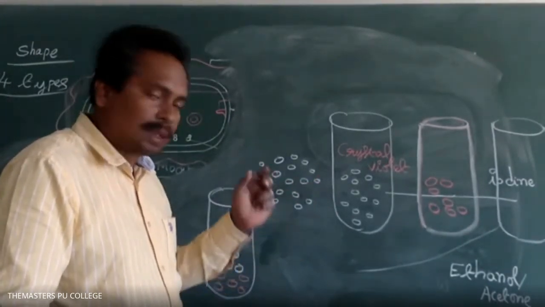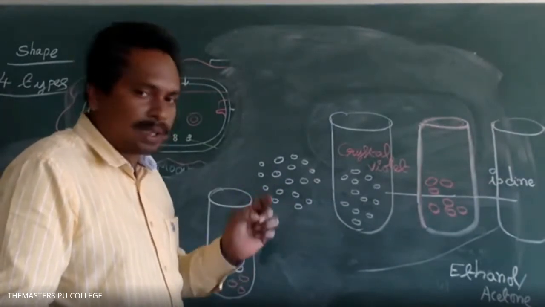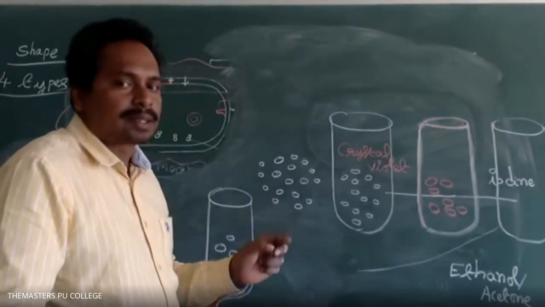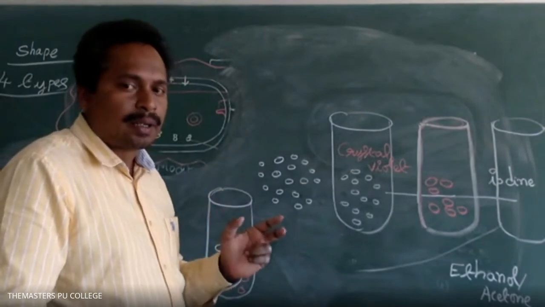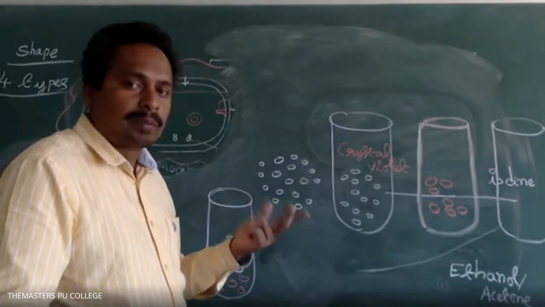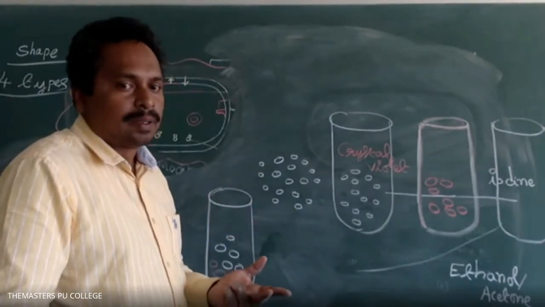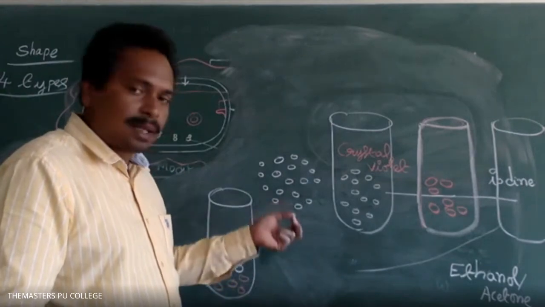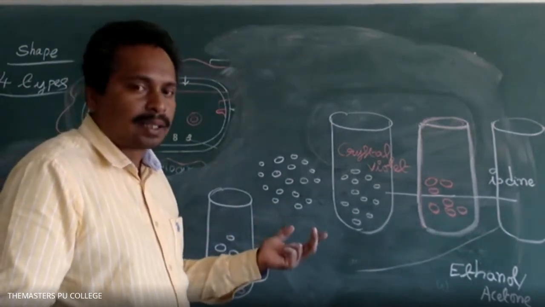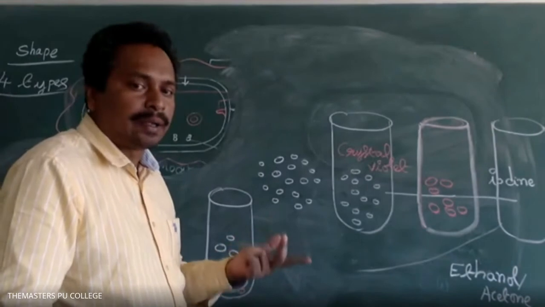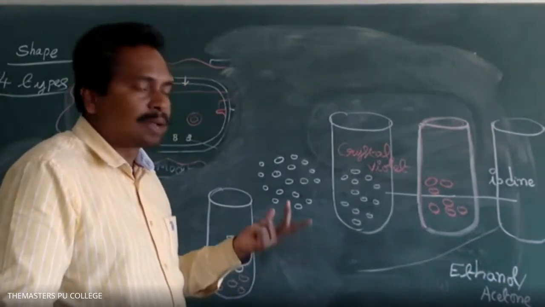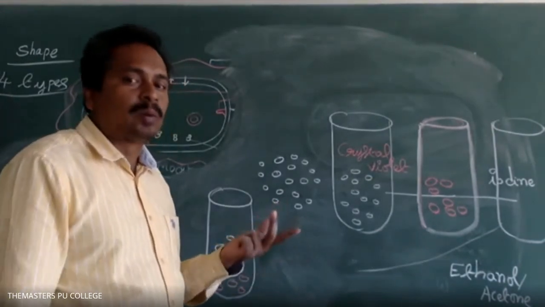Based on that experiment, it was concluded that some of the bacteria lose the purple color, some of the bacteria retain the purple color. Which lose the purple color, such bacteria are considered gram negative. Which retain the purple color, such bacteria are considered gram positive.